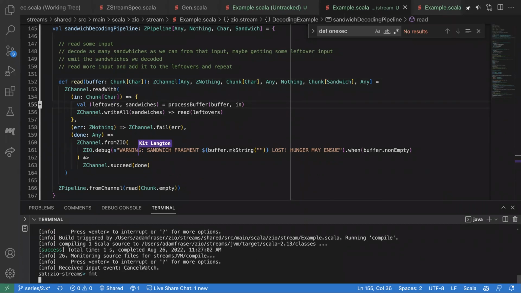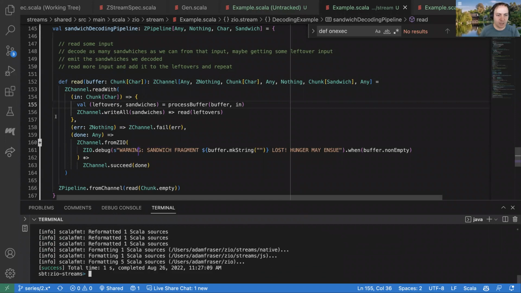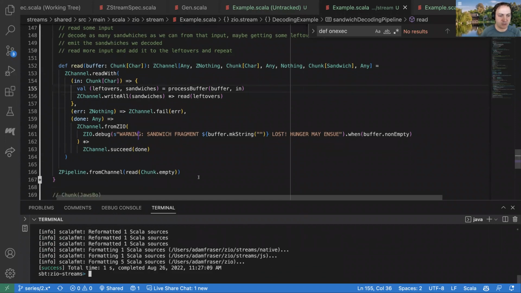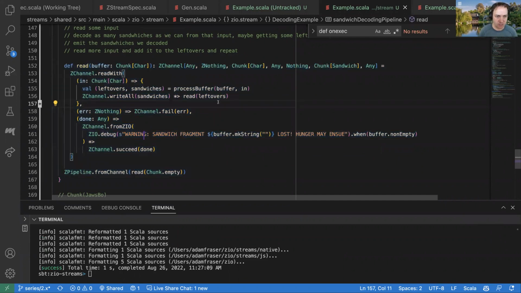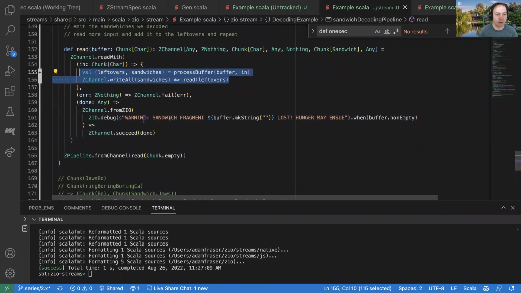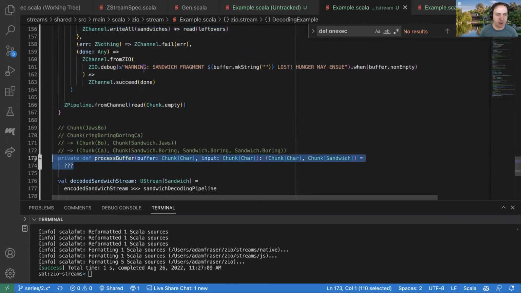Perfect. Okay, cool. And the cool thing about this is that it's relatively straightforward, at least once we're into this channel and reading world. There's no complex logic going on here. In a way, we still haven't done the actual hard part. We've deferred it to this process buffer.